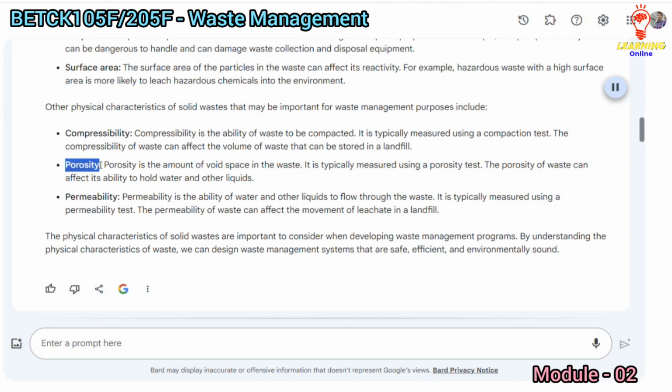Porosity. Porosity is the amount of void space in the waste. It is typically measured using a porosity test. The porosity of waste can affect its ability to hold water and other liquids.